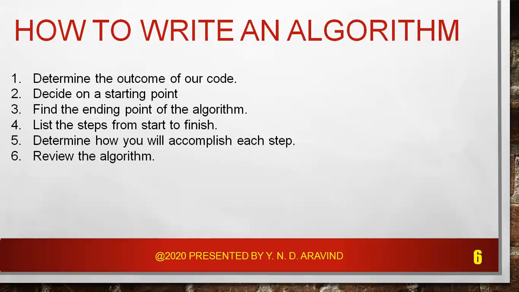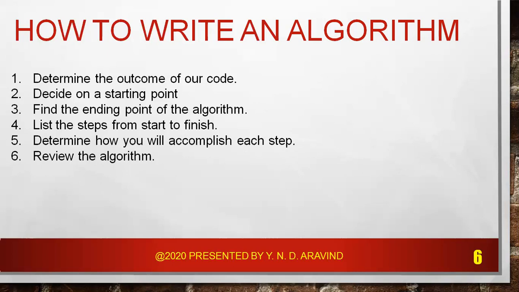Now let us see how to write an algorithm. We can write an algorithm using several steps. An algorithm is a set of steps designed to solve a problem or to accomplish a particular task. Algorithms are generally written in pseudocode or a combination of your spoken language in advance of writing a program.